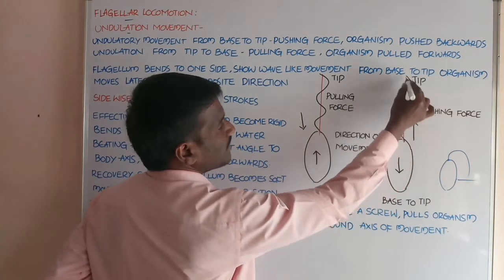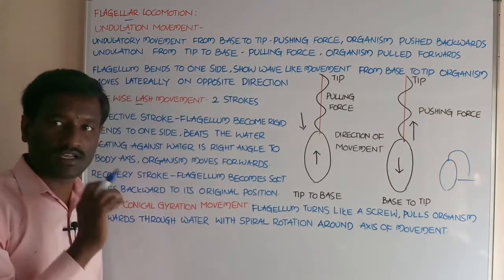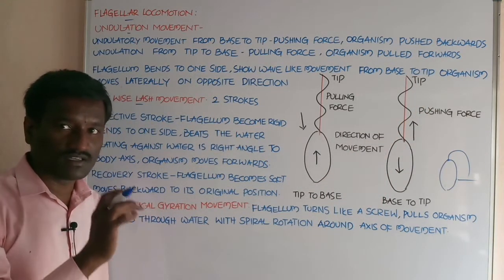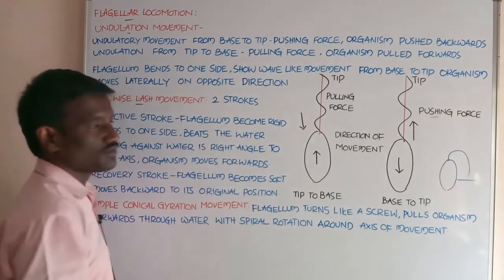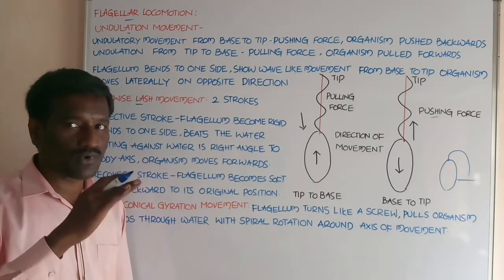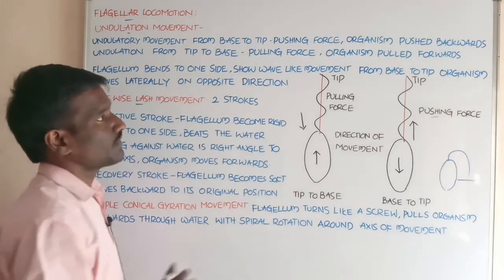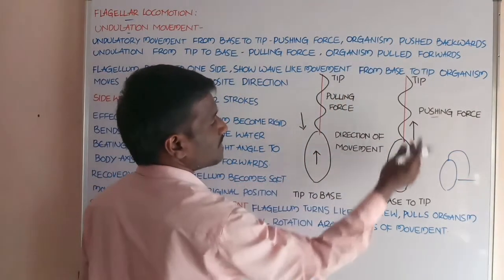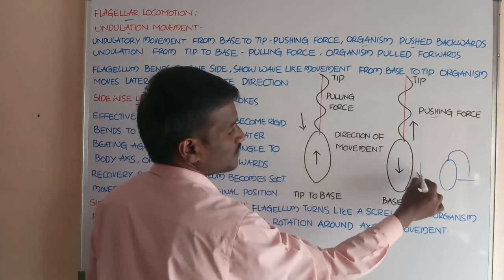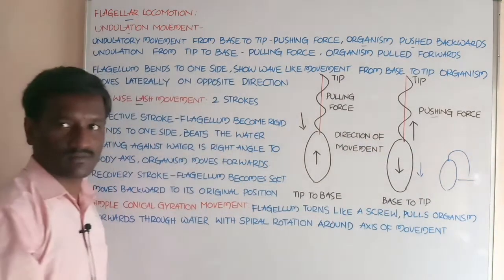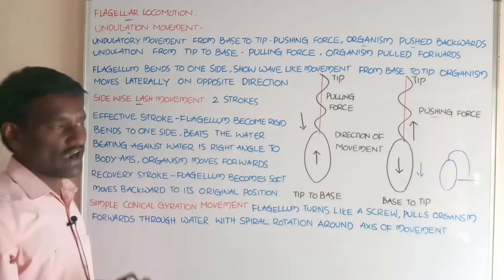Undulatory movement, wave-like movement from the base to the tip, generates or produces a pushing force like a propeller of a boat, and at the same time the organism is pushed backwards. Student, it is one of the undulation movements.